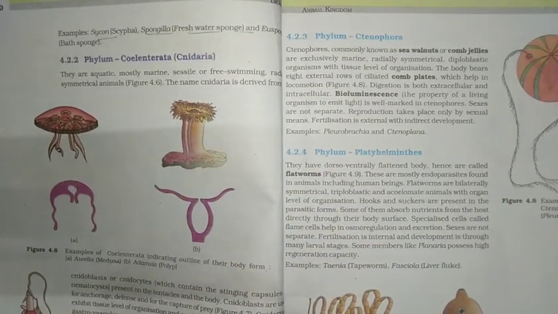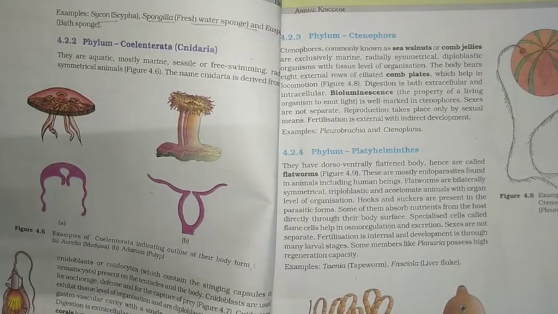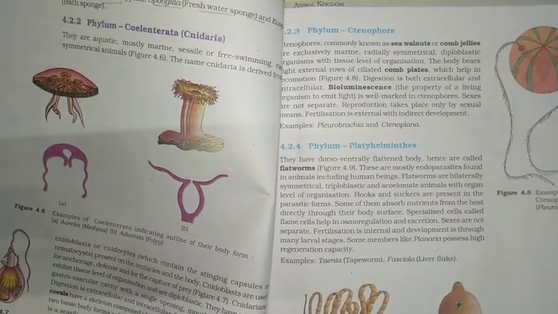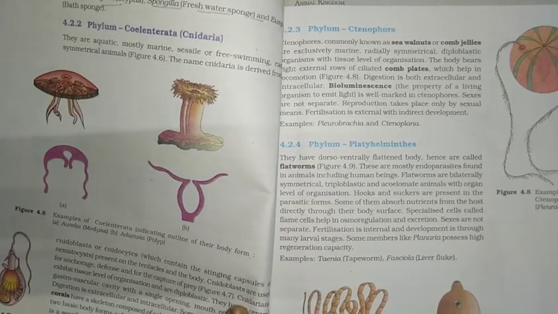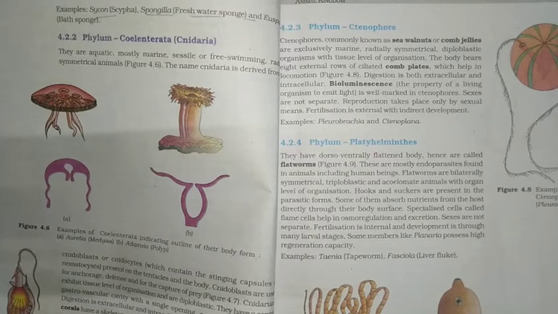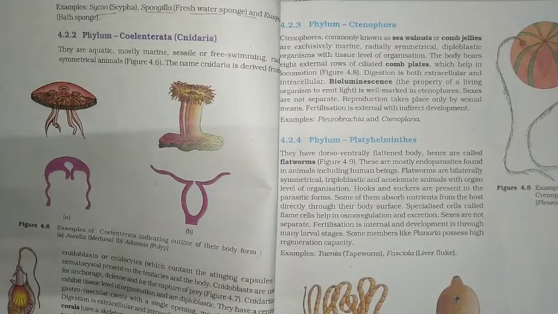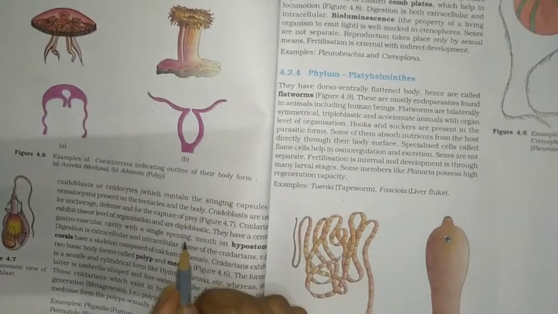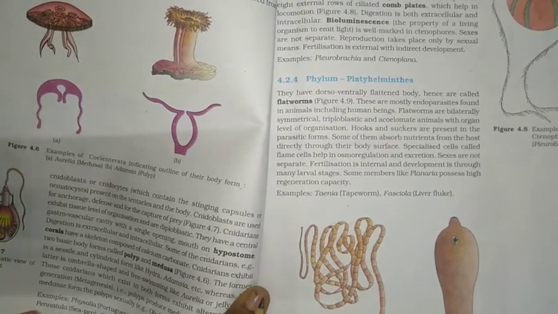We have read up to here. Then, cnidoblasts are used for anchorage, defense and the capture of prey, in figure 4.7. Figure 4.7 is given for capturing of the prey: a diagrammatic view of a cnidoblast. This is for the capturing of the prey. They have a central gastrovascular cavity with a single opening, the mouth, on the hypostome.